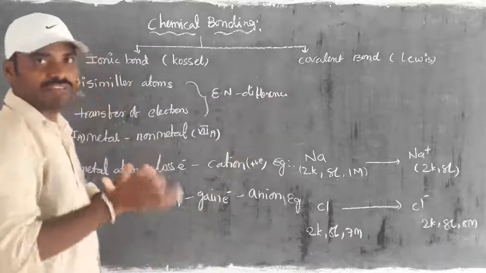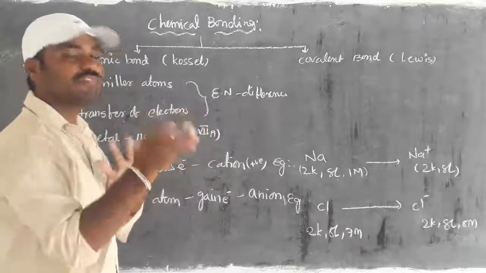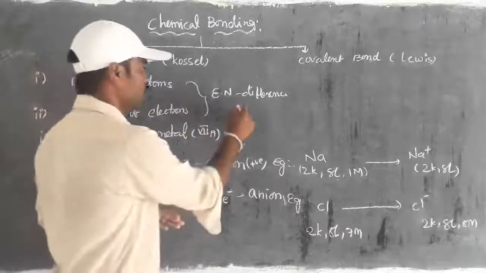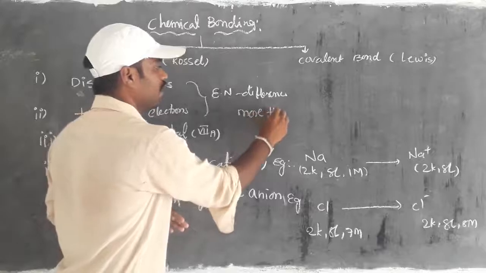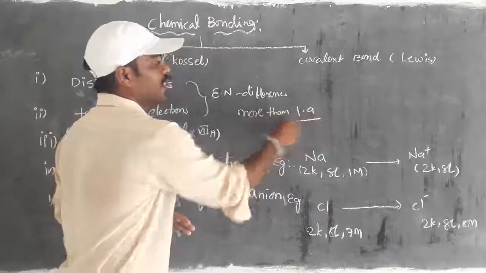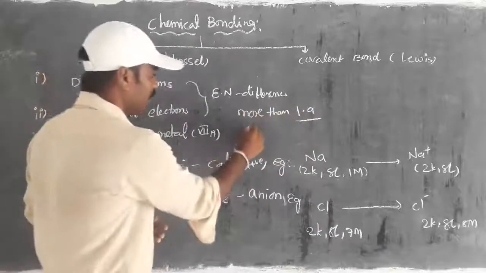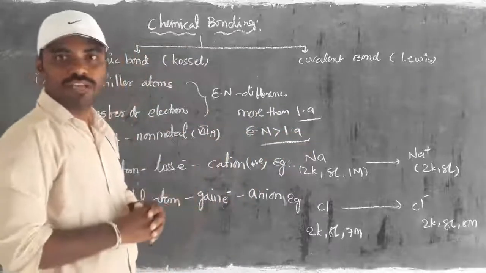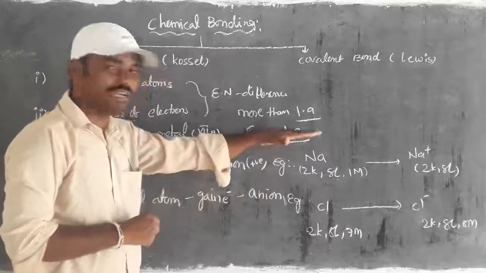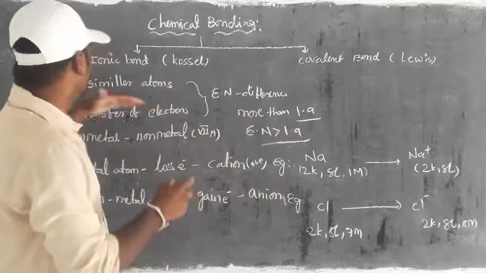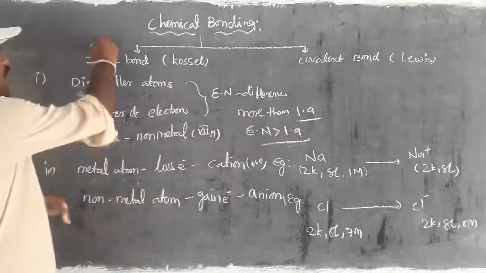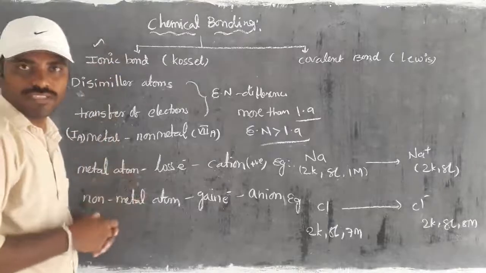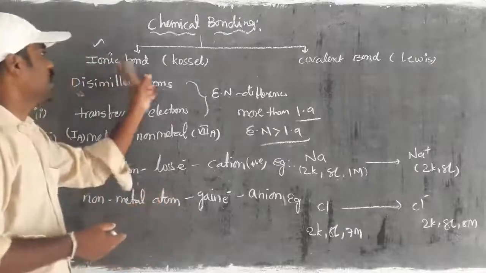The electronegativity difference must be more than 1.9. Only then is an ionic bond formed between dissimilar atoms. Otherwise, it may not be considered an ionic bond.